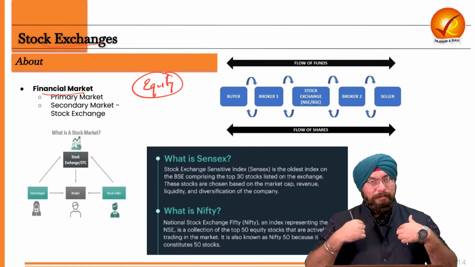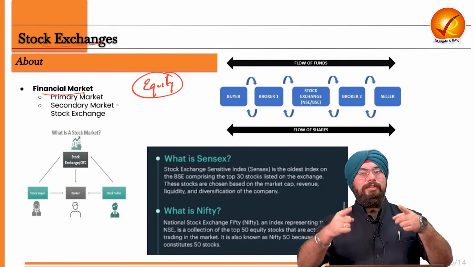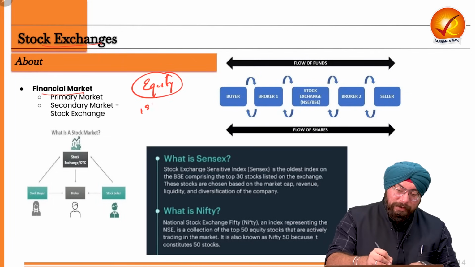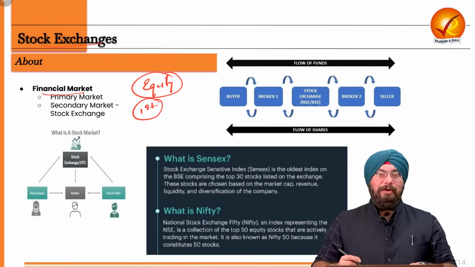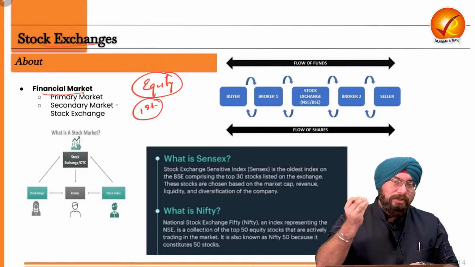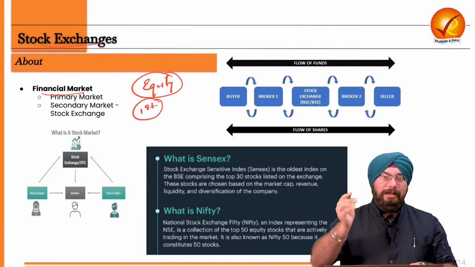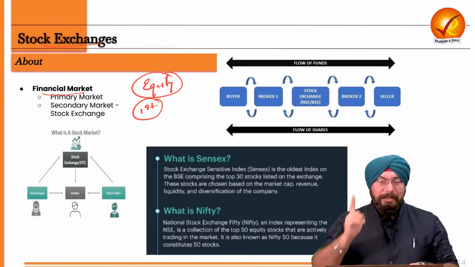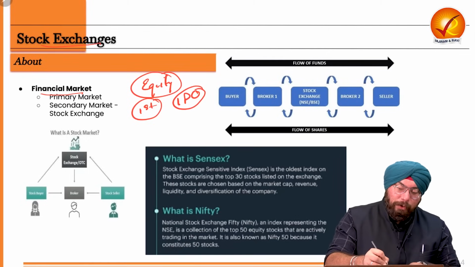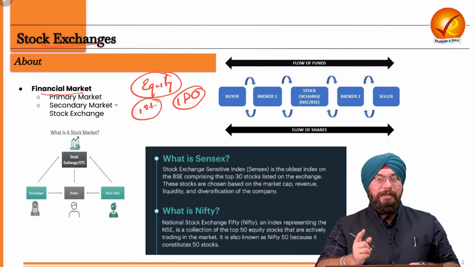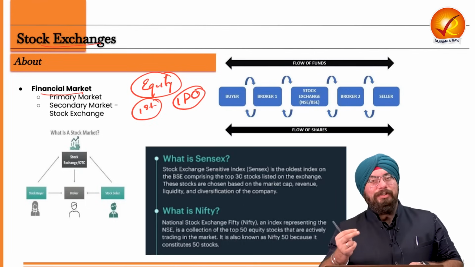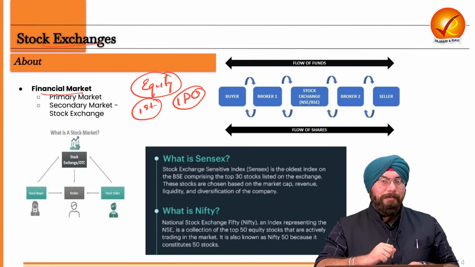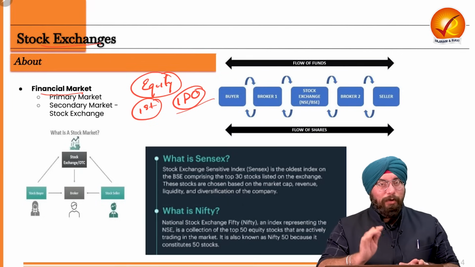If I'm able and willing to give the ownership of my company to the general public, that means I have to go to a stock exchange. And in that case, if I'm going to the stock exchange for the first time, to give away the ownership of my company and to sell shares of my company, the first time when I go and tell the people that you buy the shares of my company, I am choosing an initial public offering. Initial public offering. That means for the first time, you are offering your shares to the public. You are offering the public the stocks of your company. That is your initial public offering. I hope this is very, very clear.